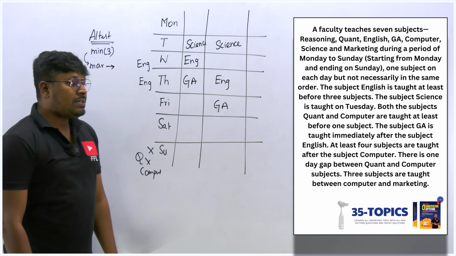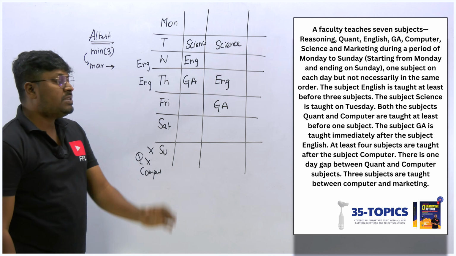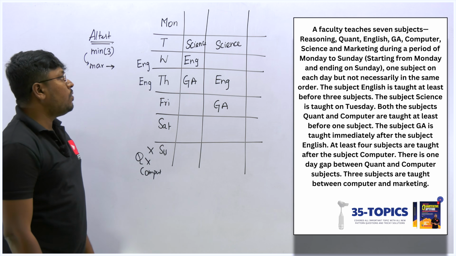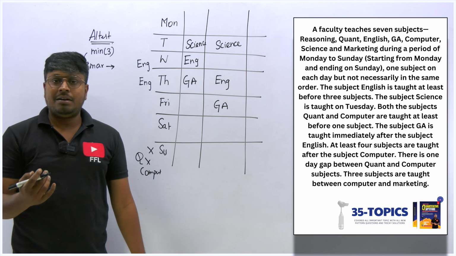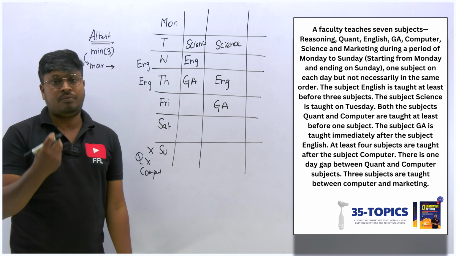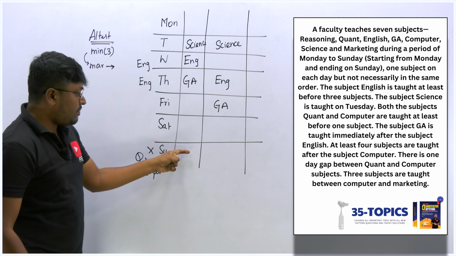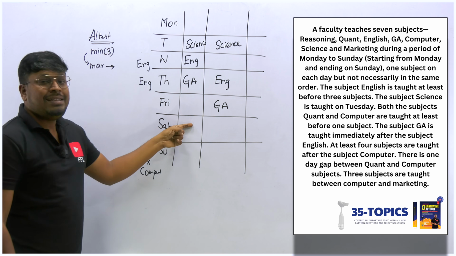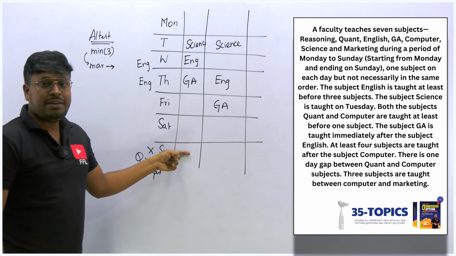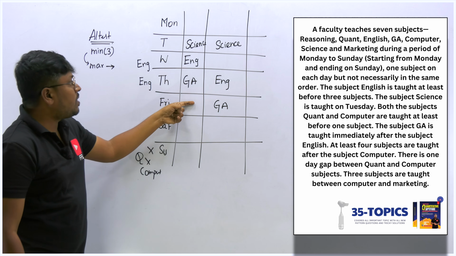at least 4 subjects are taught after the subject computer. That means after computer, we should have a minimum of 4 subjects. So I should not fix computer here. If I fix computer here, then at least 4, we have seen only one gap is here. So computer should not be placed here.